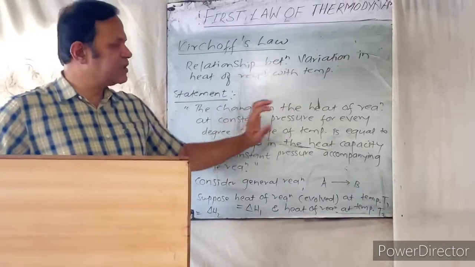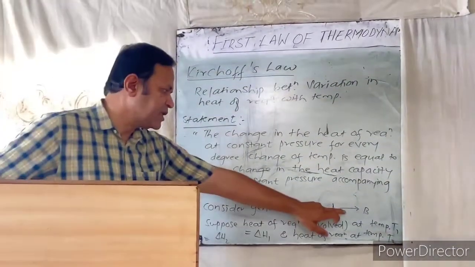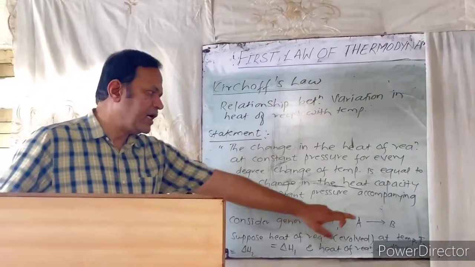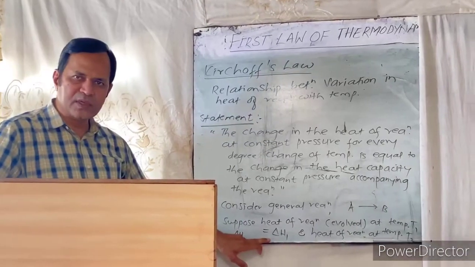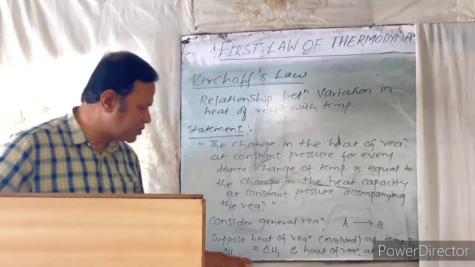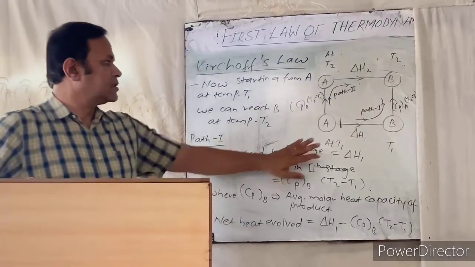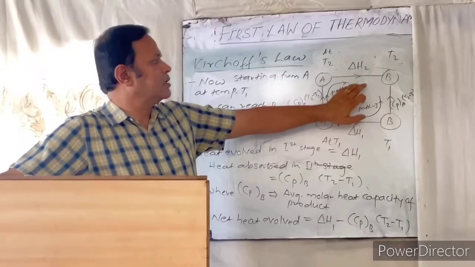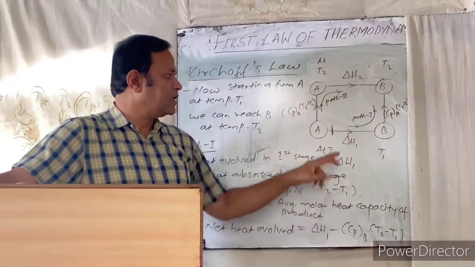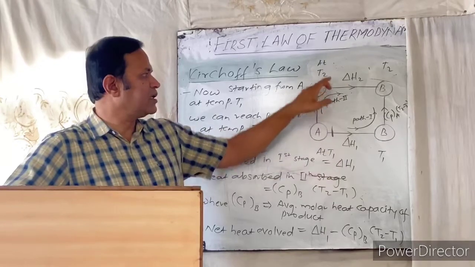Now, to understand the explanation of Kirchhoff's law, let us consider a general reaction A gives B. Suppose the heat of reaction, that means heat evolved, at temperature T1 is equal to delta H1, and the heat of reaction, also heat evolved, at temperature T2 is equal to delta H2. Now this is the diagrammatic representation of Kirchhoff's law. The process is going on from A to B, and the heat evolved is delta H1 and delta H2 at temperature T1 and at temperature T2.